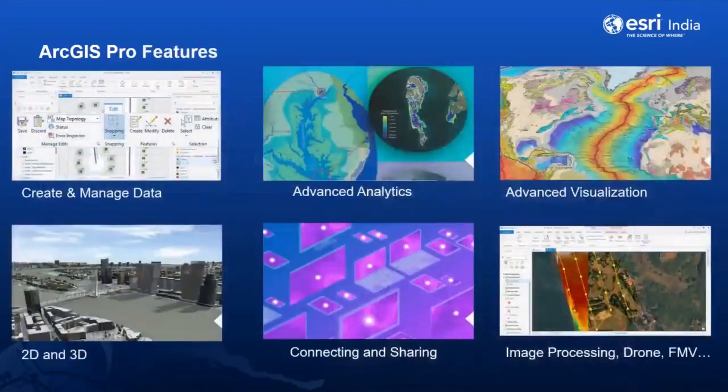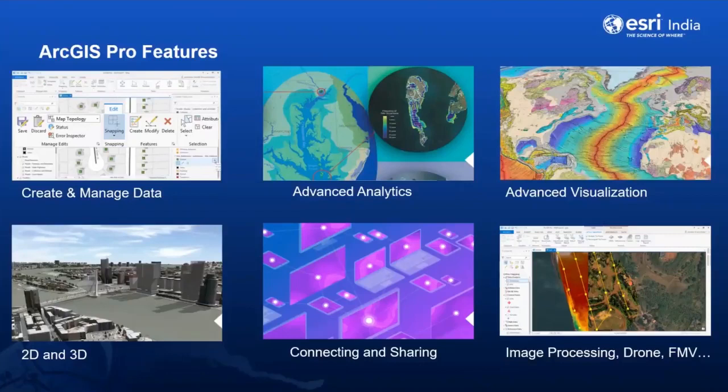So if you see, some of the key capabilities addressed by Pro are a complete set of tools for creating, storing, and managing geospatial data, which is one of the backbones of ArcGIS Pro. Scientific analytical tools to identify patterns, make predictions, and answer geospatial queries are one of the key aspects of ArcGIS Pro.